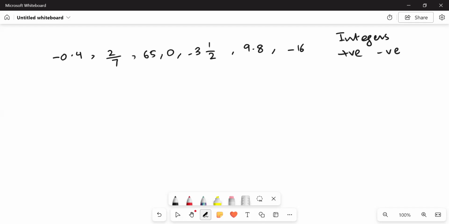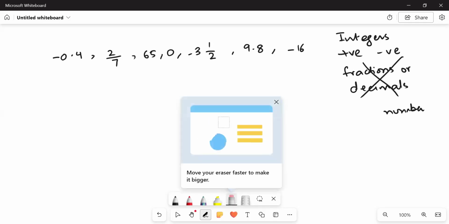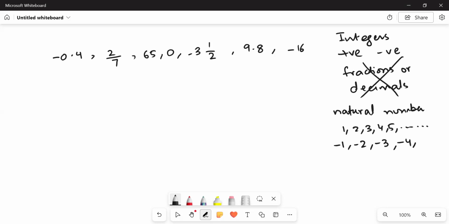they couldn't be fractions or decimals, right? They are just the whole numbers. Or you can say natural numbers. Rather than saying whole numbers, it would be better to say natural numbers. That is positive natural numbers that start from 1 and go till infinity. And similarly, all the negative natural numbers that go to infinity, right? So from this given list, we can simply differentiate between the integers and natural numbers.